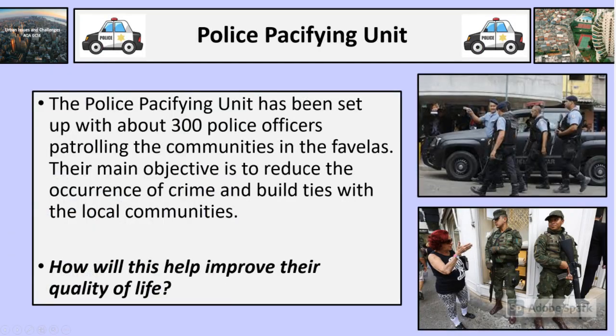In the seventh box is the Police Pacifying Unit. The Police Pacifying Unit has been set up with about 300 police officers, and they patrol the communities in the favelas. Their main objective is to reduce the occurrence of crime, and they build ties with their local communities. It means that they patrol the streets and reduce the gang activity that happens in favelas. So how do you think this would improve the quality of life of the residents there?